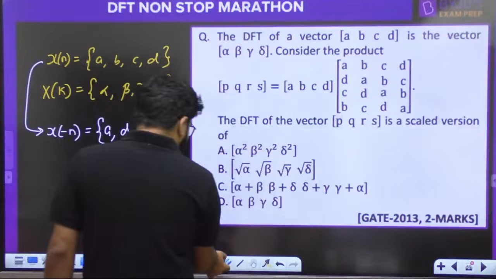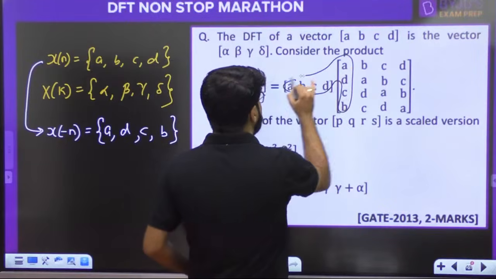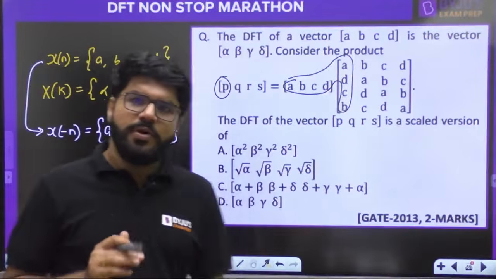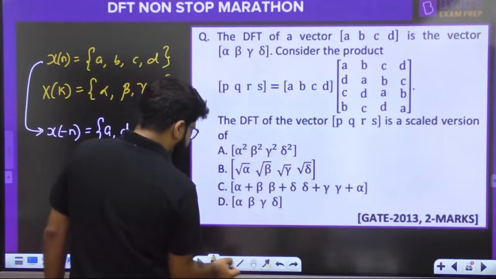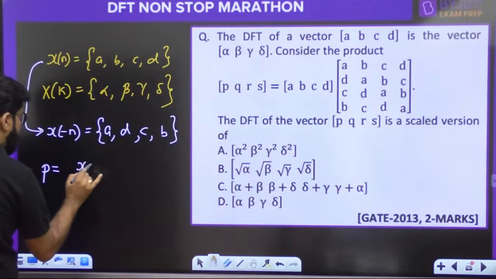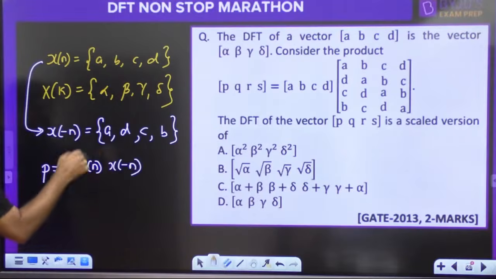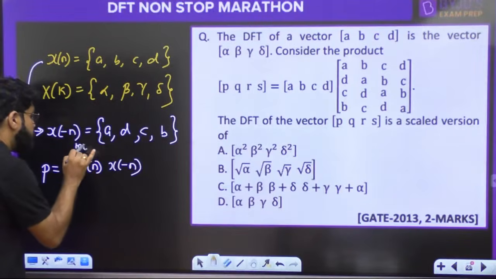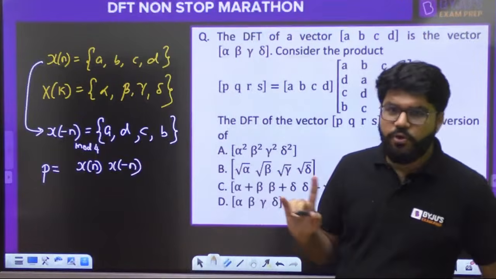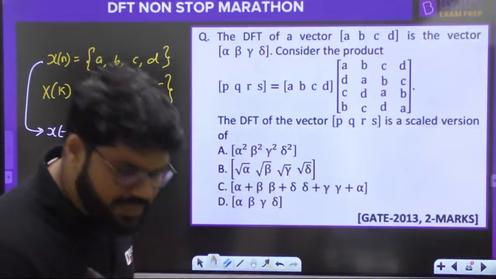Now you must know how to multiply two matrices. First row and first column will give you the first sample P. So that gives me an idea that P is going to be the sum of x of n and x of minus n mod 4. Circular folding. So P is xn into x minus n, everybody.